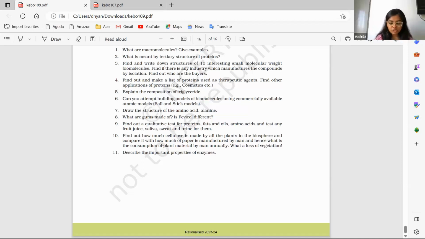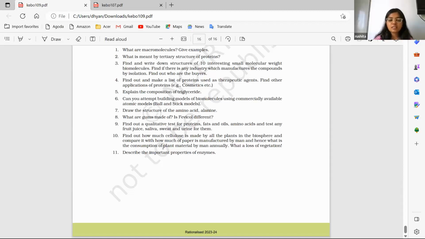Then the 10th question is: find out how cellulose is made and compare it with paper manufactured. All this is also not given here in the chapter, and it's not important from the examination or the NEET perspective. It is a very generalized question, given for our knowledge and environmental awareness. So you can find the answer from the internet, just for your general knowledge, not important from the examination or the NEET perspective.